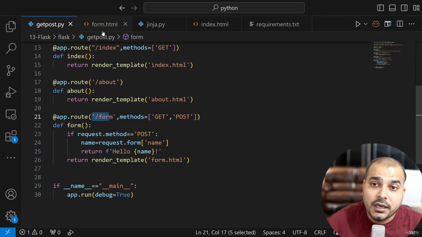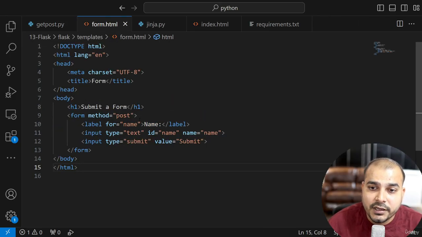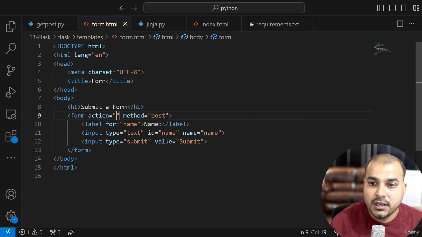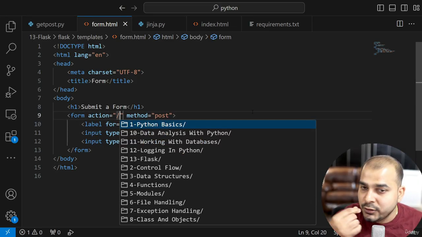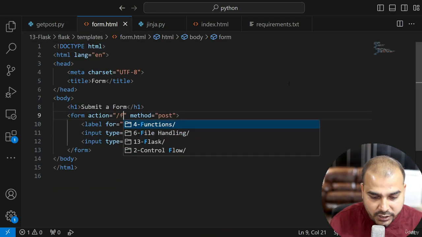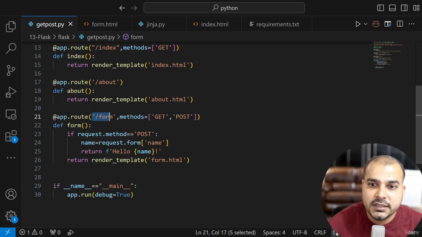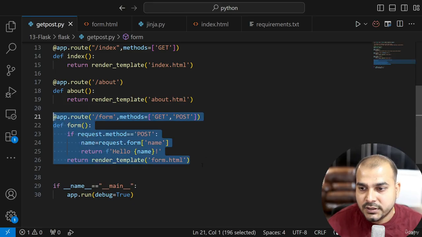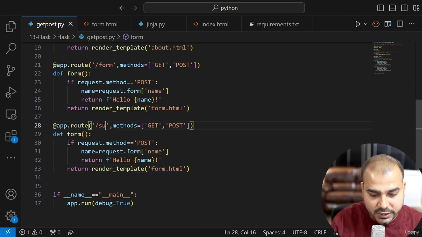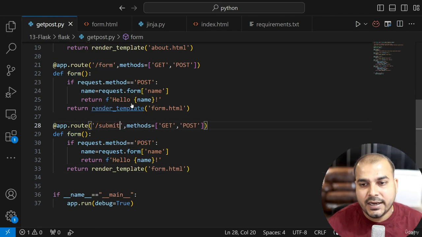Now, one more thing that I really want to show you over here, in this form method, you also have something like the action parameter. Inside this action parameter, whatever URL you give, you can directly hit it. If I hit /form, I'll be hitting this particular form itself. Let's say I copy this same thing and paste it over here, and I want to create my submit form, then I can actually do this.